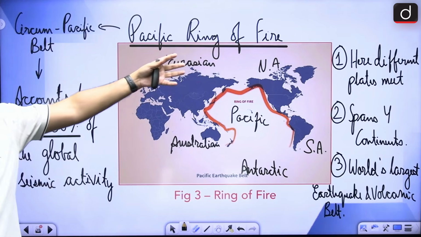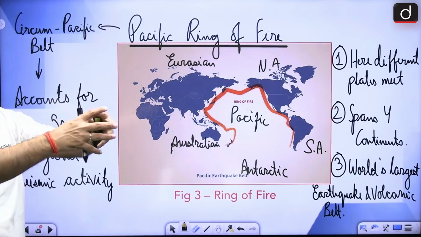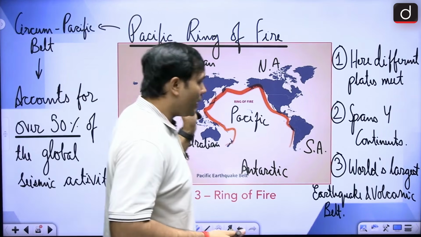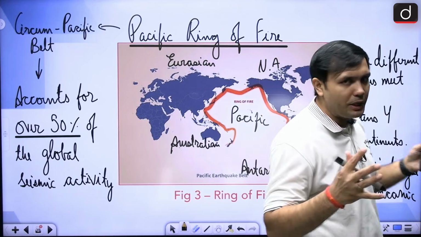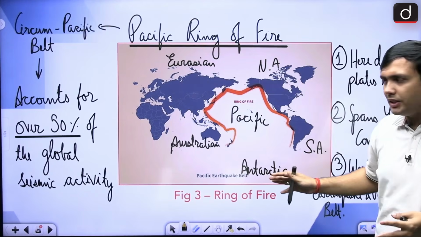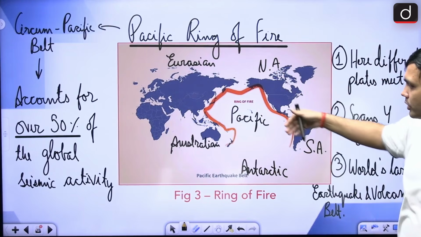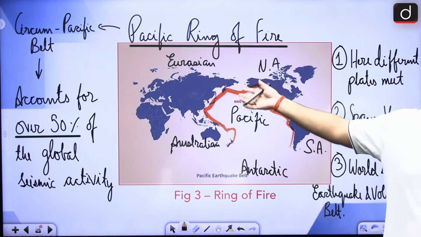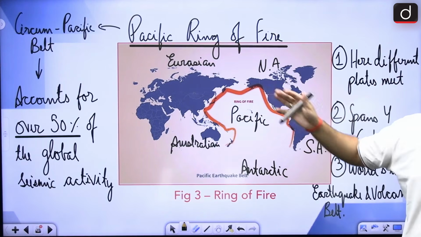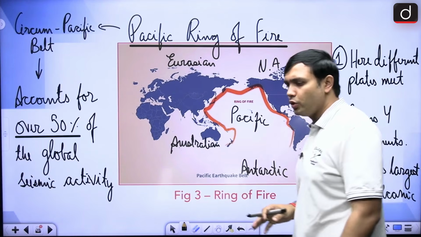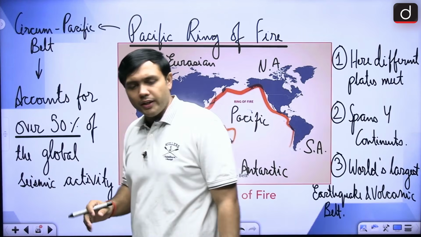Here different plates are meeting, right? It is a huge area, right? The Pacific in itself is a huge area, and it comprises a lot of big continents, big plates that are constantly interacting with each other, right? So North American, South American, Indo-Australian, Eurasian, these huge plates are interacting with each other. Hence a lot of seismic activity is going on, and here you will find both earthquakes as well as volcanoes in huge numbers, right? Is this clear?